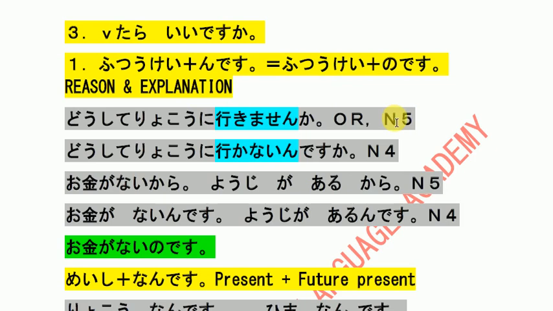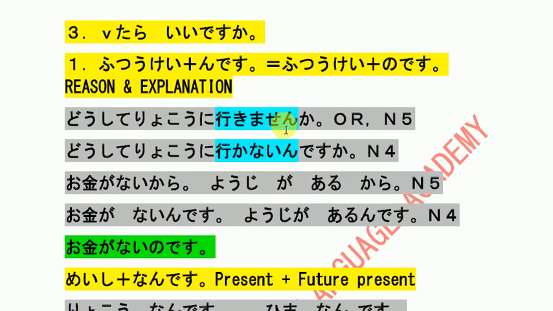ふつうけいプラスんですは、理由と、reason and explanation の時使います。In N5 we studied, here I have written N5. In N5, giving a reason, we use からですね。See, どうして旅行に行きませんか in N5. So どうして旅行に行かないんですか is the N4 form.